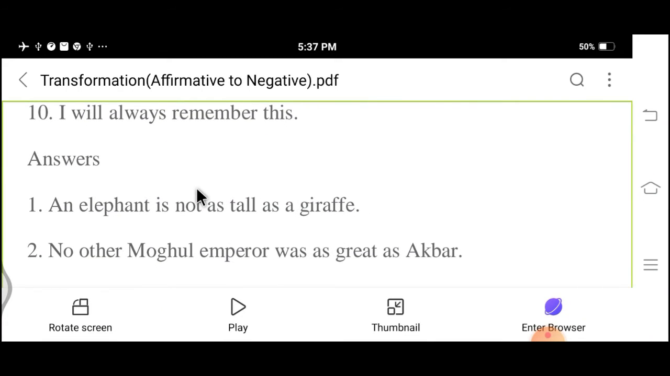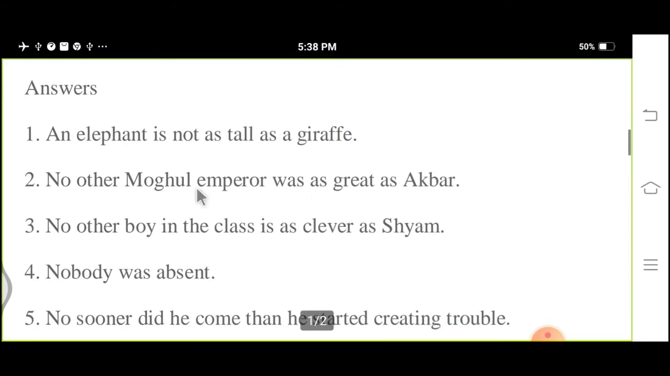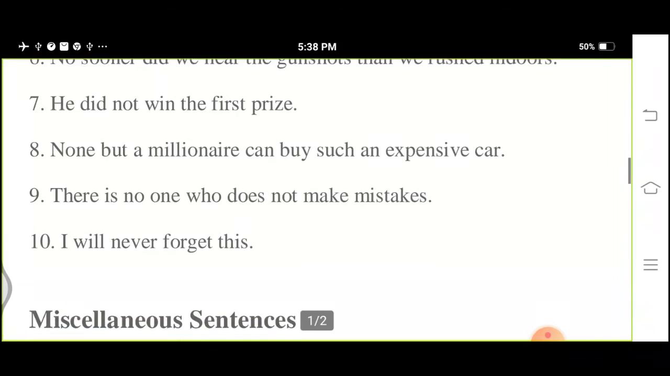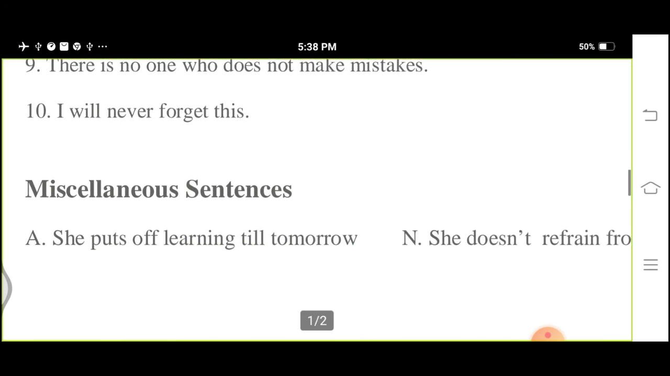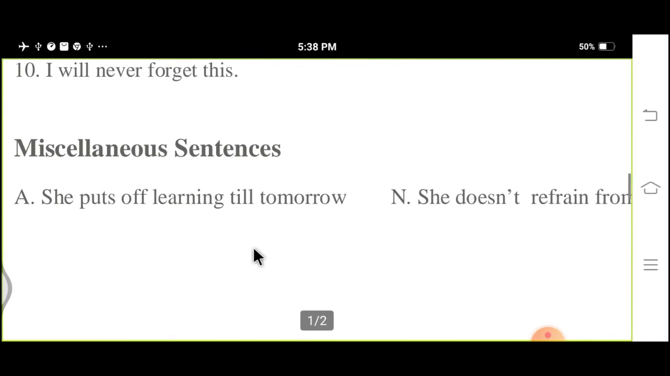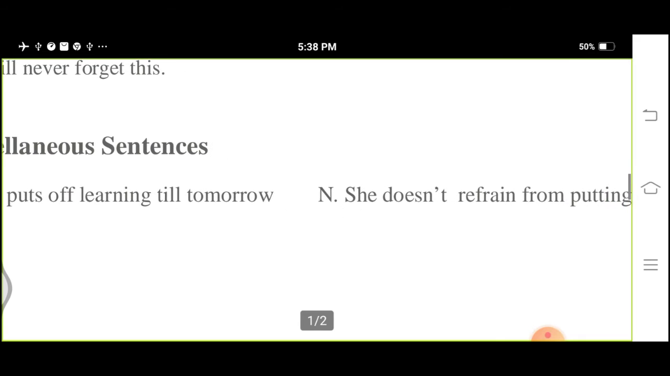Always becomes never. I will always remember this. Here, always became never at the time of making a negative sentence: I will never forget this. Here are some miscellaneous sentences which can clarify your doubts regarding transformation of affirmative to negative sentences.